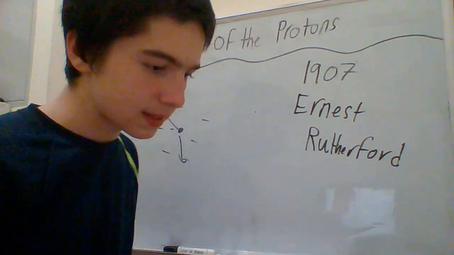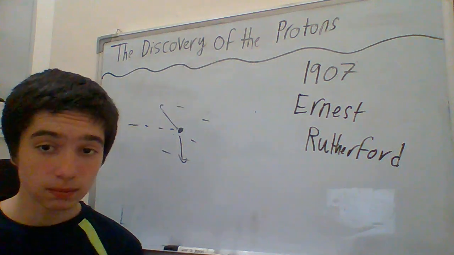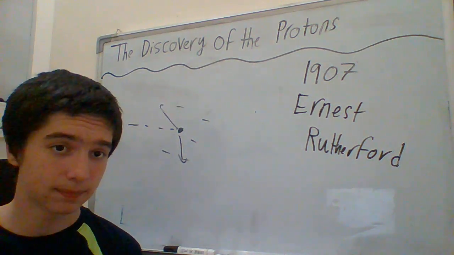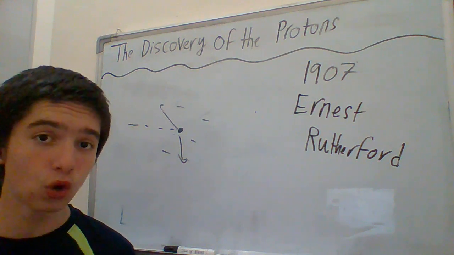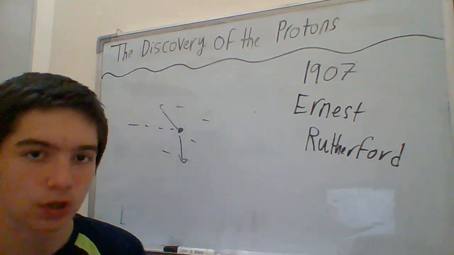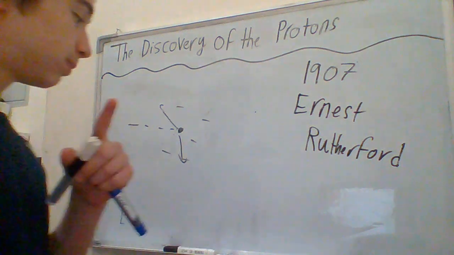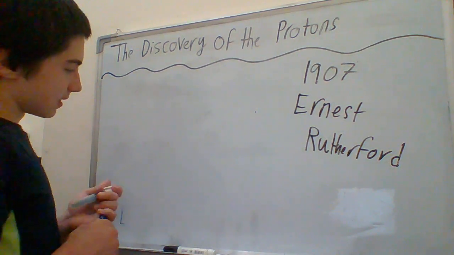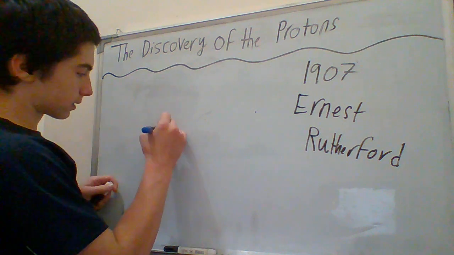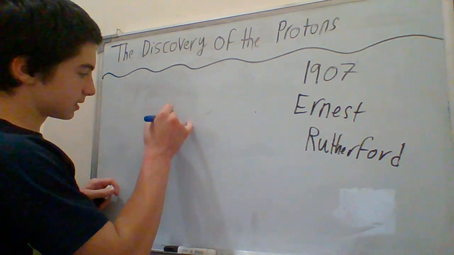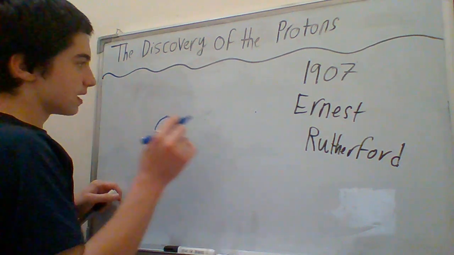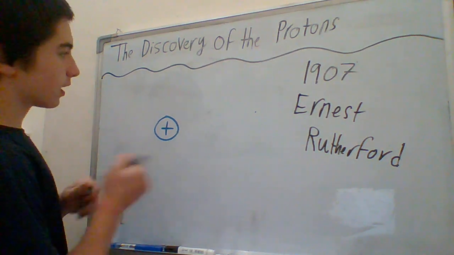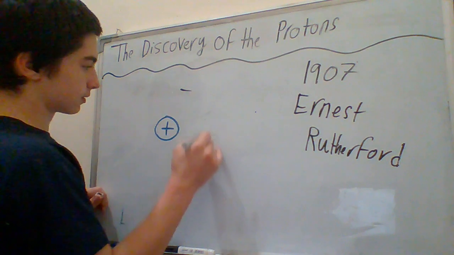So then he said, well, J.J. Thomson's atomic theory is actually wrong. So he proposed his own atomic model, which is not the plum pudding, another atomic model. He said that protons are resting at the middle of the atom, and electrons, which are smaller, are randomly spread around it.